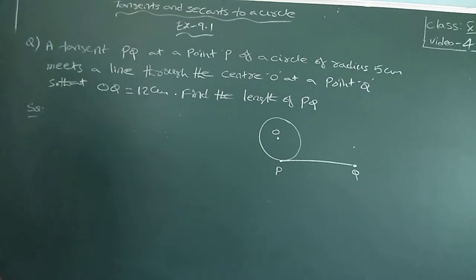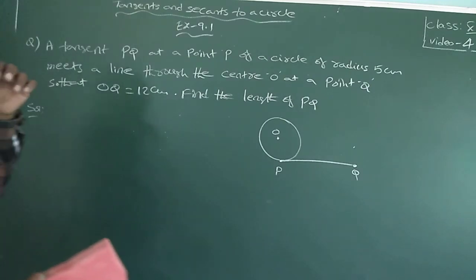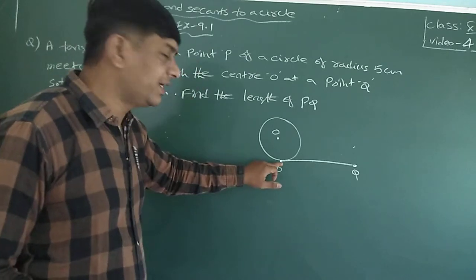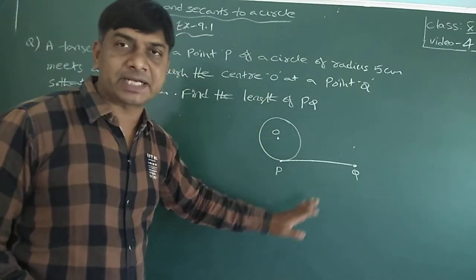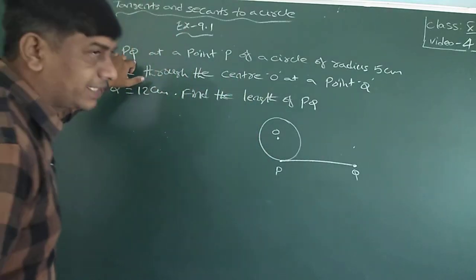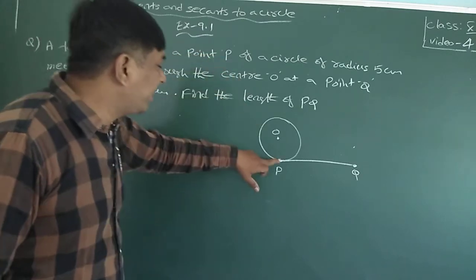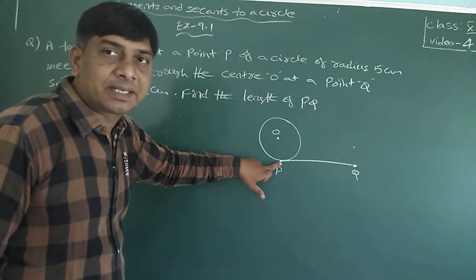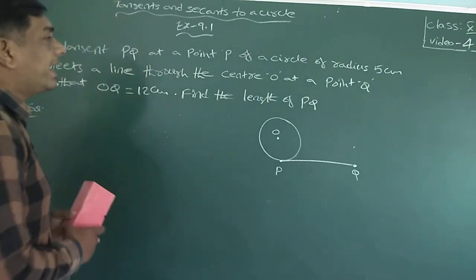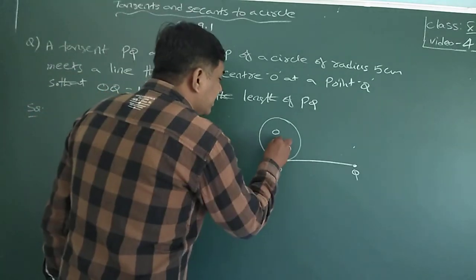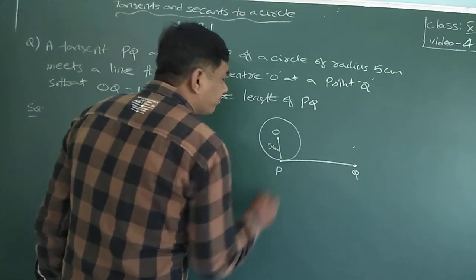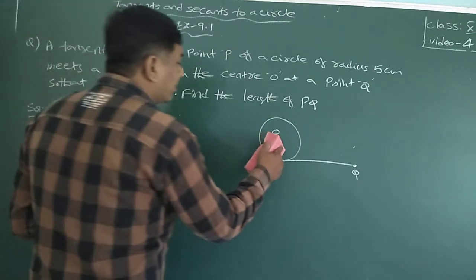A tangent PQ at a point P means P is the point of contact. Of radius 5 centimeters: OP is the radius, only 5 centimeters.